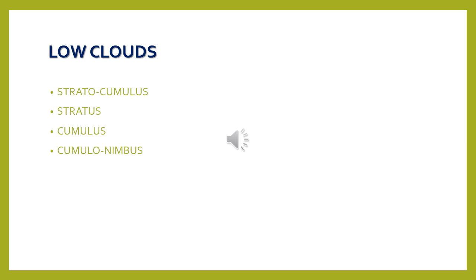Okay, so high clouds and middle clouds are classified into three each. High clouds as cirrus, cirrocumulus, and cirrostratus. Middle clouds: altostratus, altocumulus, then nimbostratus. But the low clouds are classified into four types: stratocumulus, stratus, cumulus, and cumulonimbus.